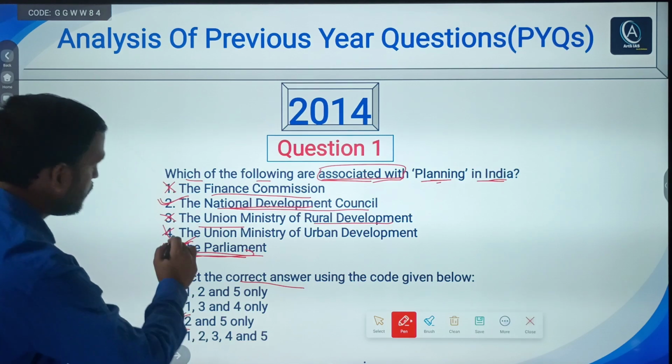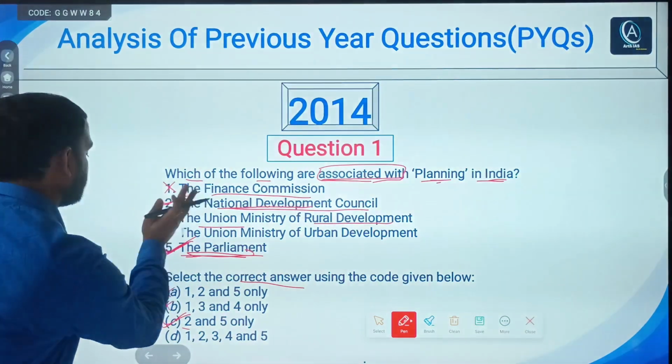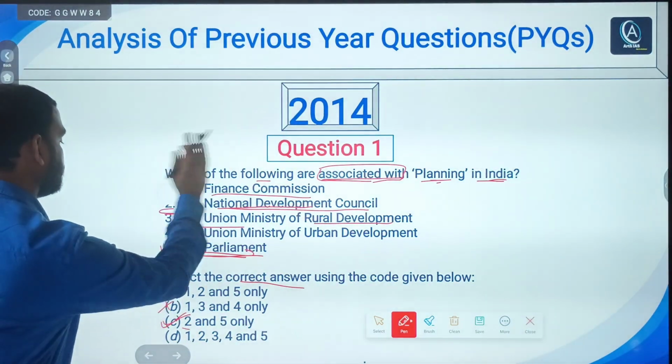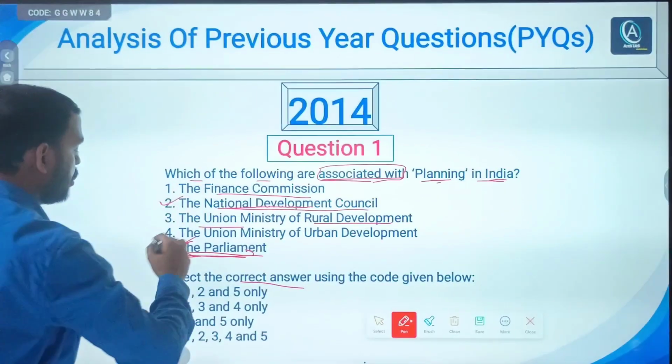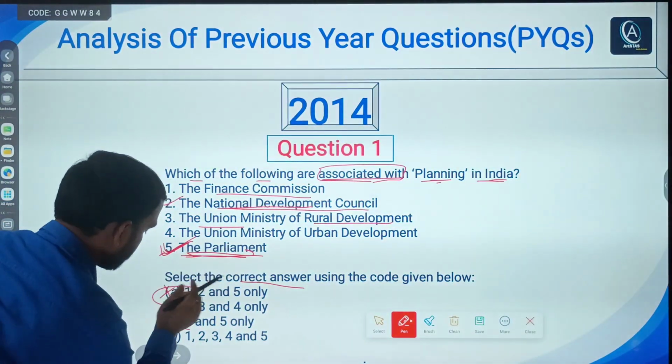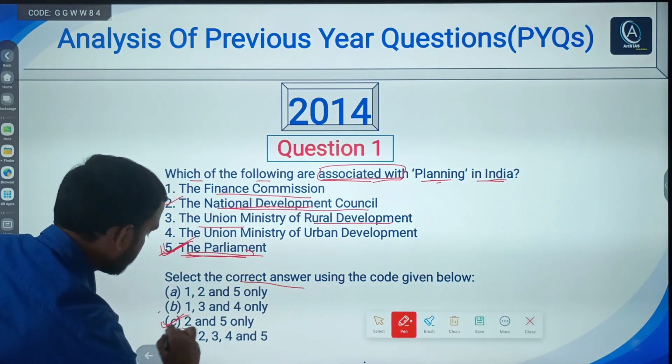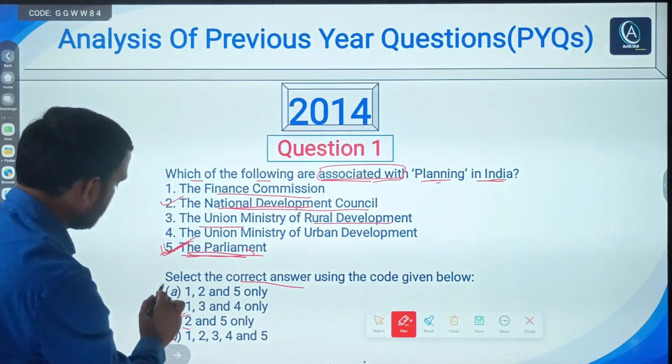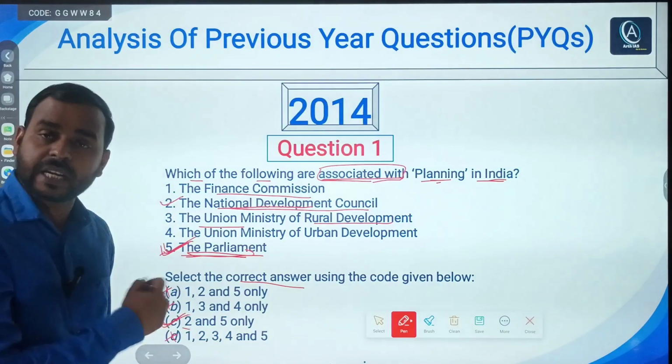Obviously C is the right answer, because I told you that only 2 and 5 are correct. So C would be the right answer. No need to go for D or A or B. C is the right answer of this question.